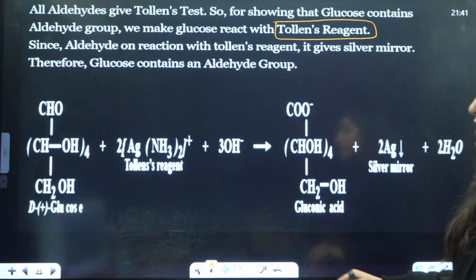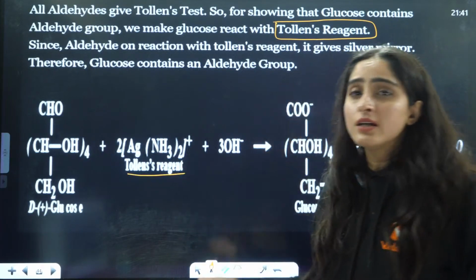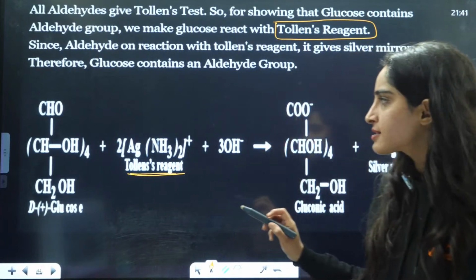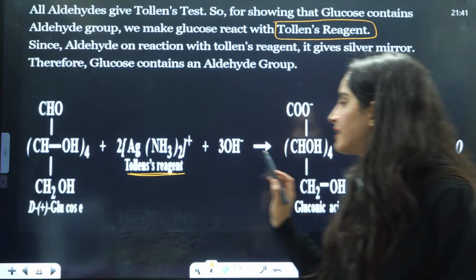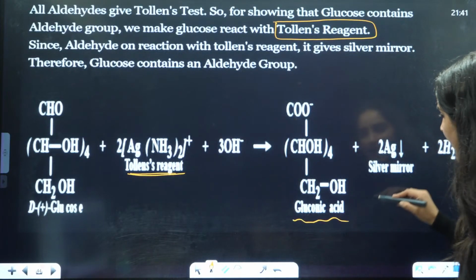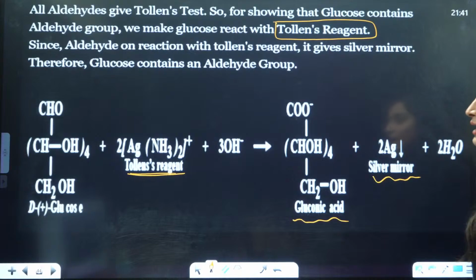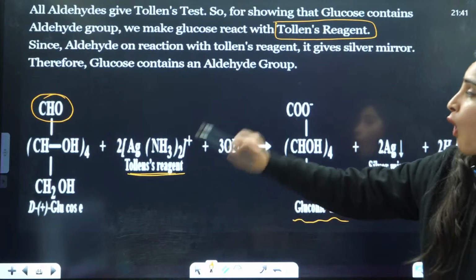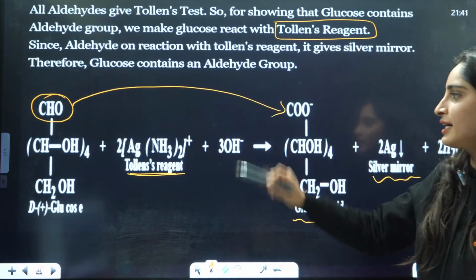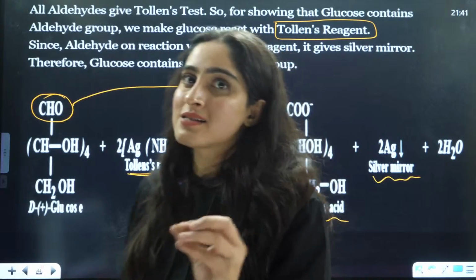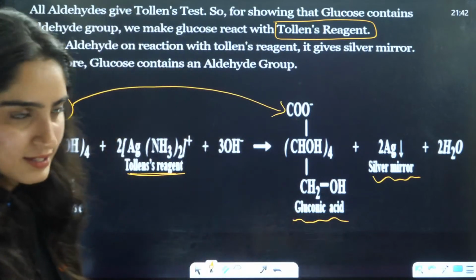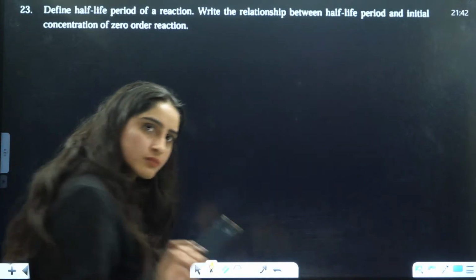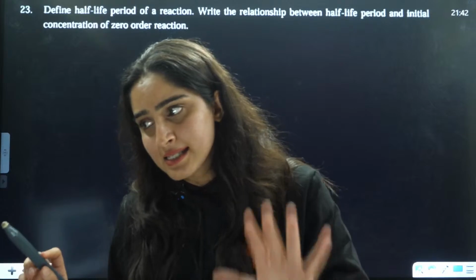So here what we will write is that this is reacted with silver nitrate, silver ammonium nitrate solution, that is the Tollens test, in basic medium, and it is going to form gluconic acid and a silver mirror. Gluconic acid means the CHO group will be oxidized to COO negative. Now we can say for sure that this has an aldehydic group. This shows the presence of an aldehydic group.